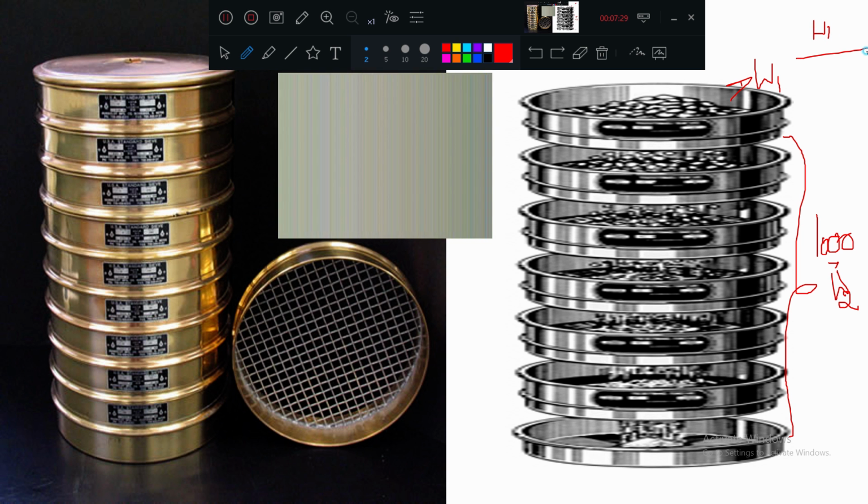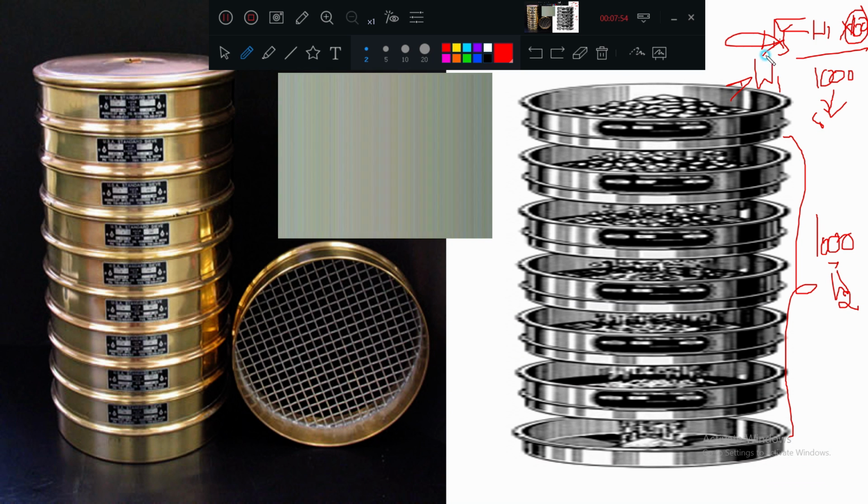W1 divided by 1000 into 100, what is this? The weight retained on the sieve to the total weight into 100 is nothing but percentage. For example, 450 marks out of 800 marks into 100, like that.